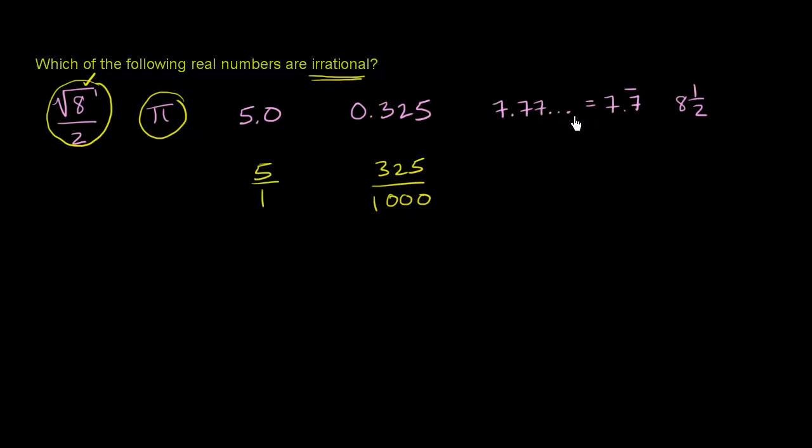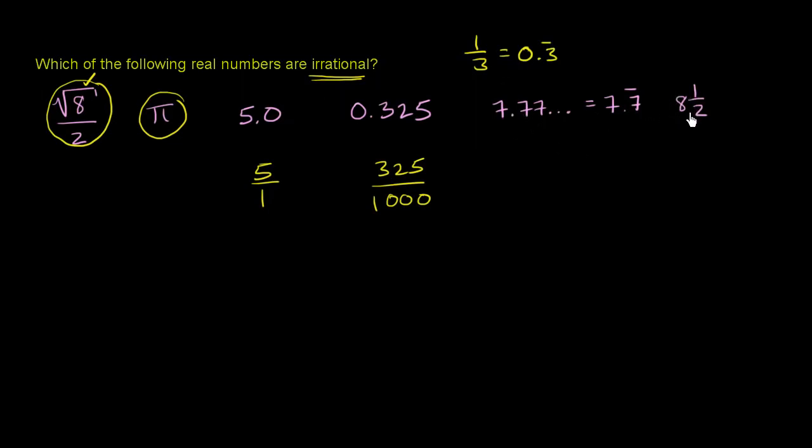Here I have 7.777777, and it just keeps going on and on and on forever. The way we denote that, you could just use dots to show that the 7s keep going, or you could say 7.7 with a line over the second 7, showing that it keeps repeating forever. Now, a repeating decimal can be represented as a ratio of two integers, just as 1/3 is equal to 0.333 on and on, or I could say 3 repeating. In other videos we'll actually convert repeating decimals into fractions. I won't do it here, but this is rational, so it's not irrational.